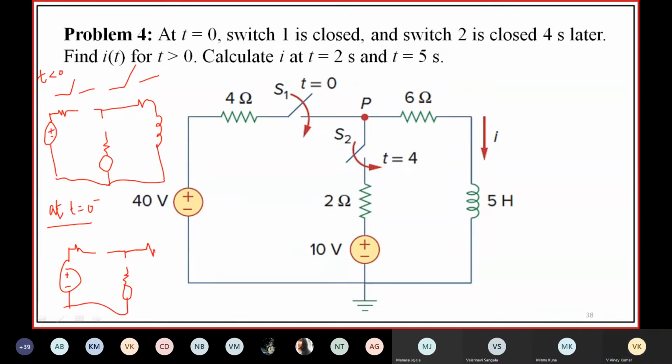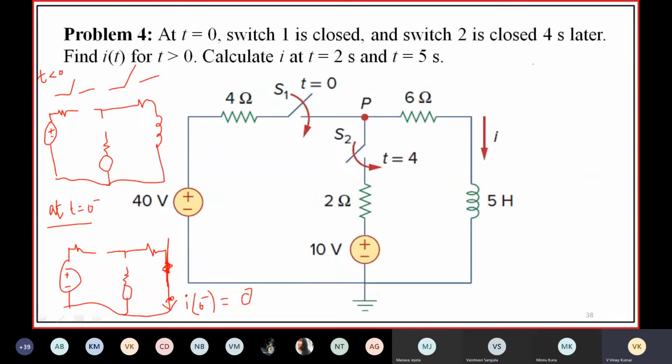And the inductor behaves as a short circuit. The current which is flowing through this is I of 0 minus. I of 0 minus is 0, so no source is connected to this inductor.